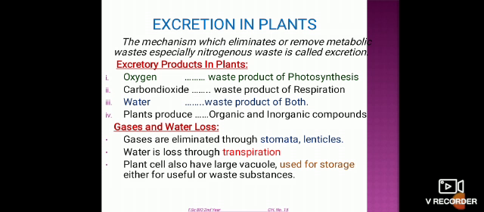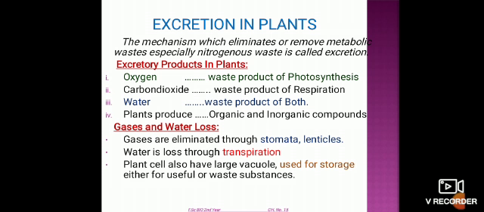Plants also remove their metabolic waste, the material which is not required in the body and causes different kinds of problems. So when plants remove these metabolic wastes from the body, it is known as excretion. In plants there are different types of excretory products.